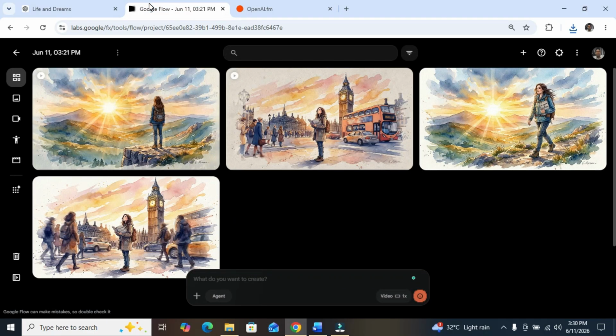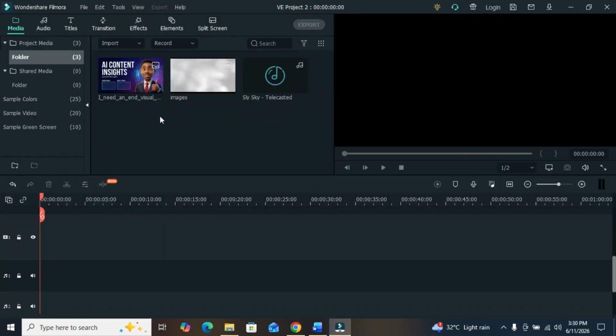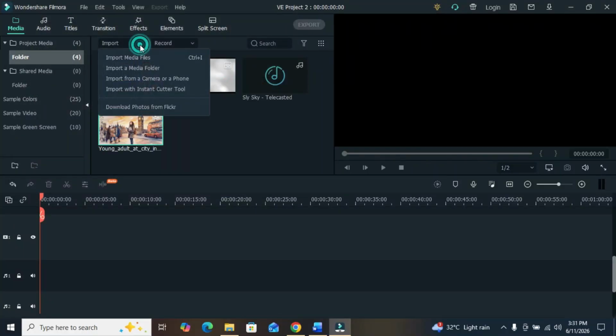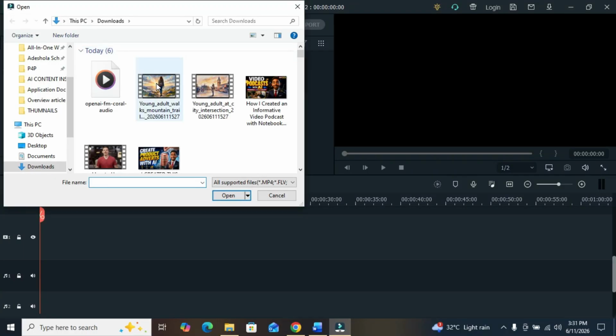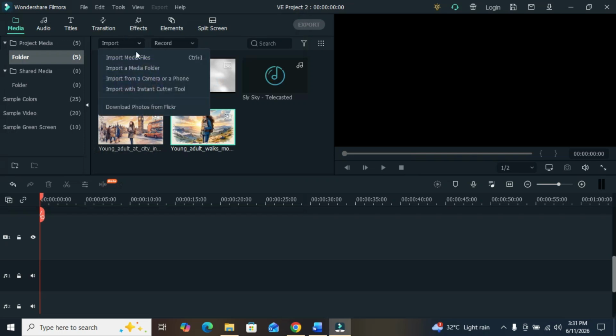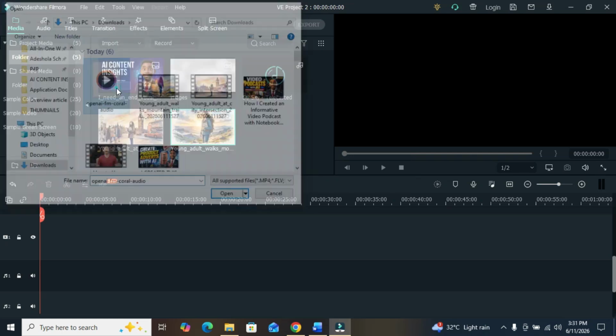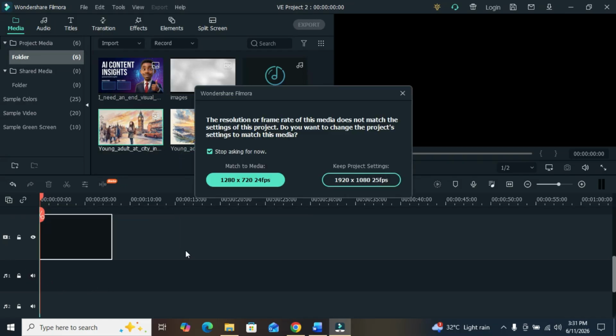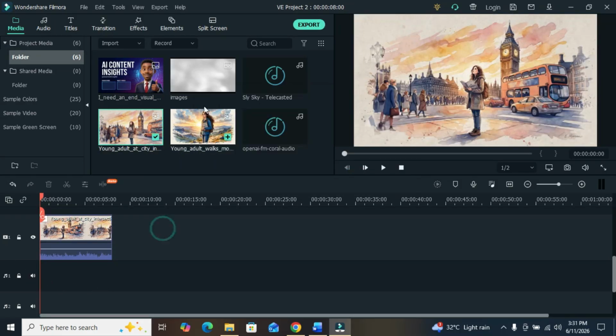We have to do some video editing here. So I'll be using Filmora. I'll click on this. I will import my files. You can see I'm importing my files here. Okay, I'll import everything here, including the voiceover. Import files. Okay, so that is it. I'm going to be putting this the first one. That's the first scene, and this is the second scene.